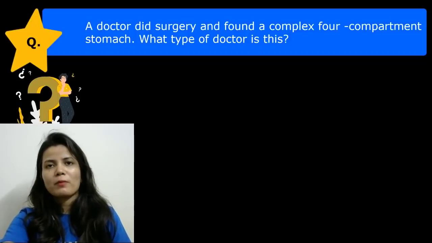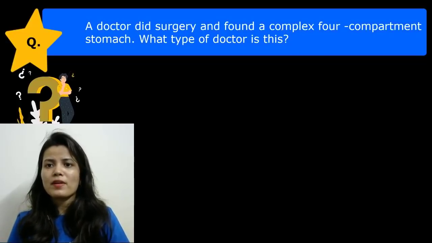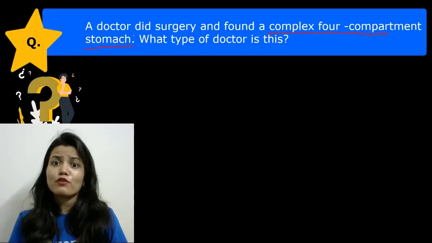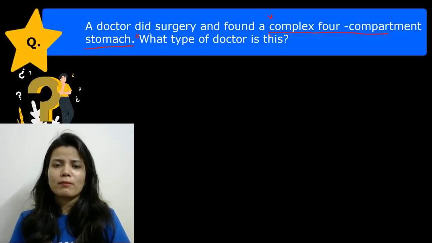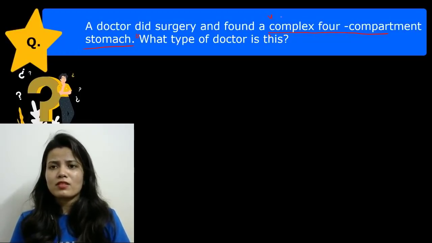So the first question which appeared in the GTSC, in the bio part, is: a doctor did surgery and found a complex 4-compartment structure. What type of doctor is this? So we have to focus on this part, that it is talking about a complex 4-compartment structure. To solve this question, we must know in which organism there is a complex 4-compartment structure.